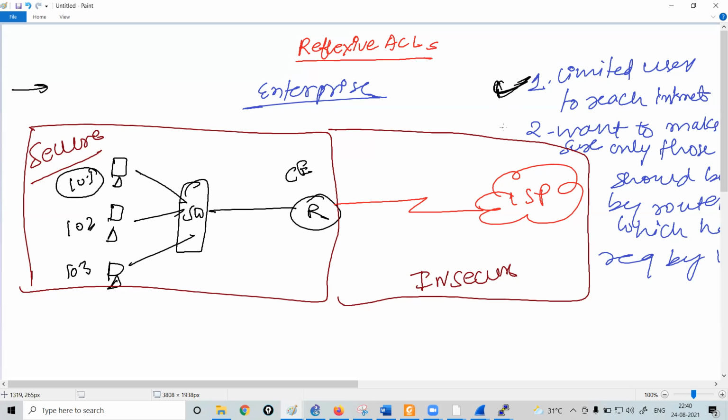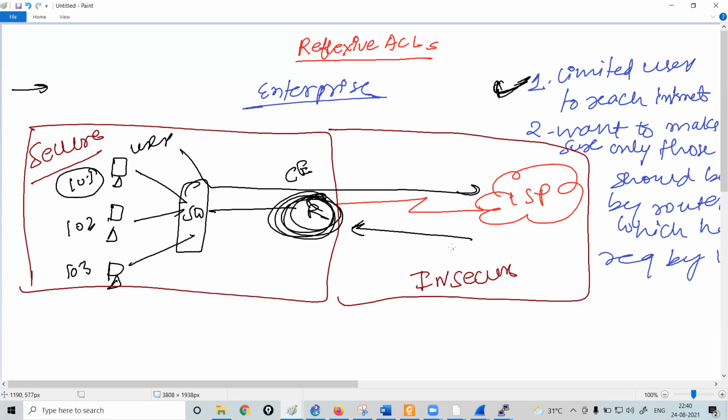The second task is, let's suppose that this user has requested facebook.com. Now the router should receive only those packets from the internet side which have been requested by the user. That means your router should not receive all those packets which have not been requested by any of the users.